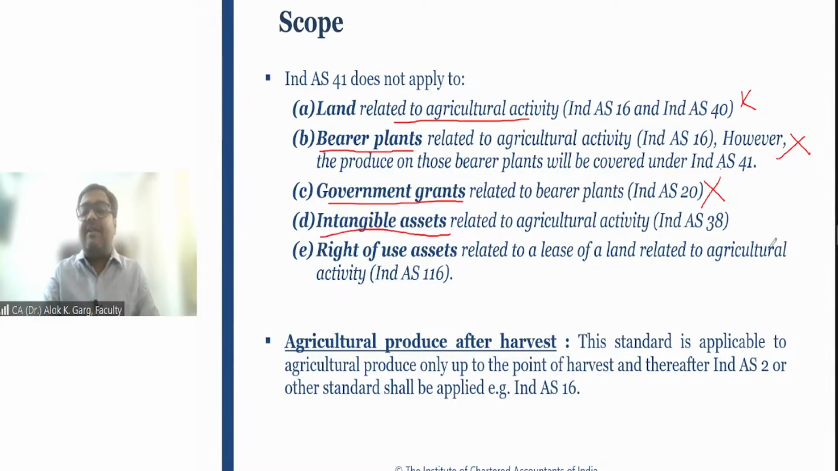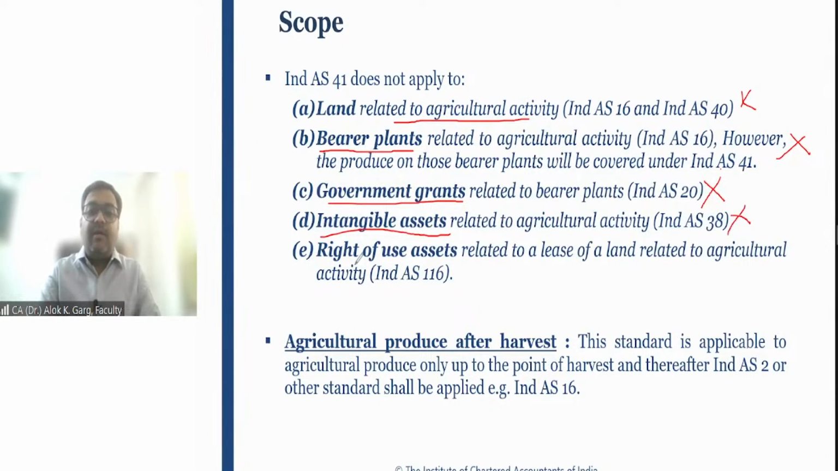Intangible assets related to agricultural activity, right? If farmers are using some technology for agricultural purposes, some formula, some technical know-how for agriculture, these kinds of intangible assets are also not covered under Ind AS 41. They are covered under Ind AS 38, right?